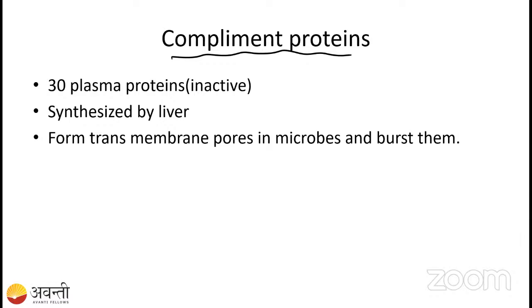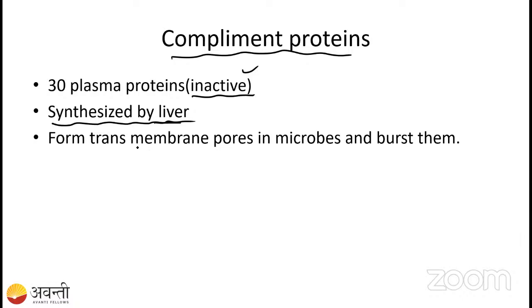There are 30 plasma proteins which are secreted by the liver. First they are inactive, and during activation they become active, then they will work. So they are inactive at the start. They are synthesized by the liver.